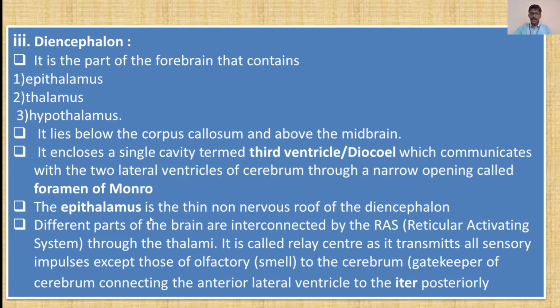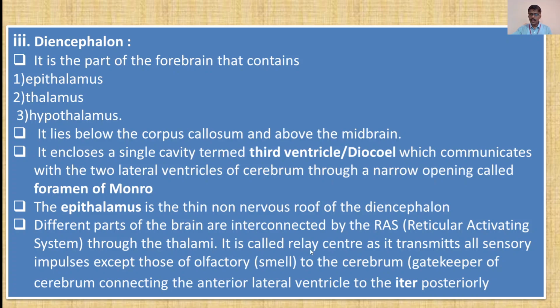Then the epithalamus is the thin non-nervous roof of the diencephalon. Remember, when the question is asked in the examination, you should say that the epithalamus is the non-nervous roof of the diencephalon. Then the different parts of the brain are interconnected by RAS, the reticular activating system, through the thalami.